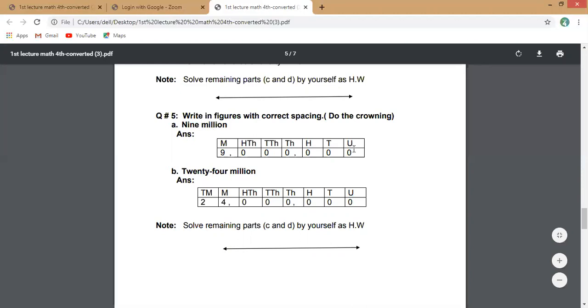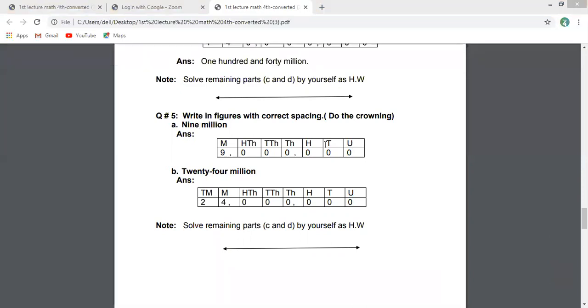Okay, you will make a table up to millions: unit, tens, 100, thousands, 10,000s, 100,000s, million. You will write 9 in the million place and the remaining are all zeros. And you will put a comma after each house. This is your answer in figures.